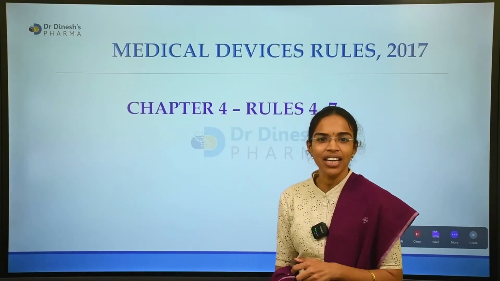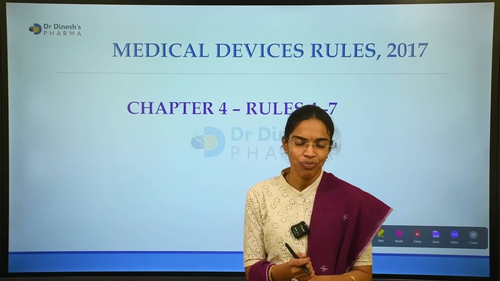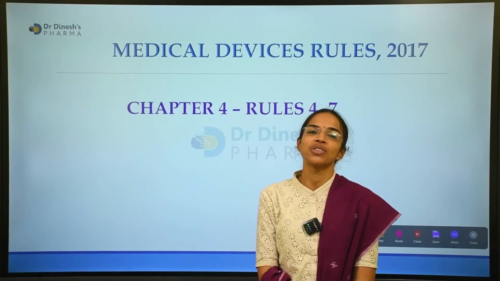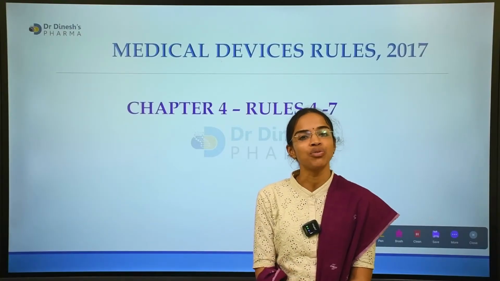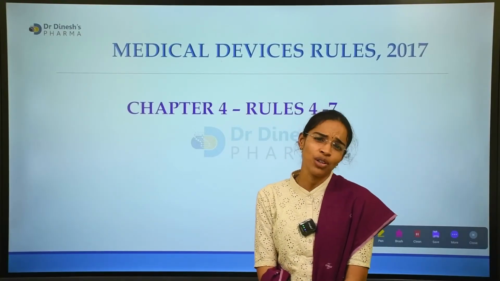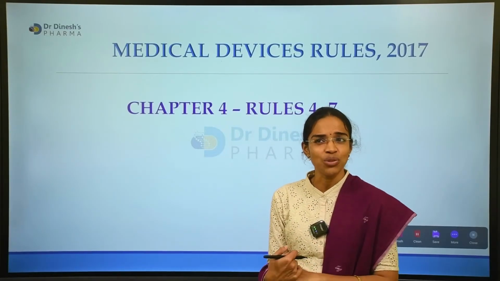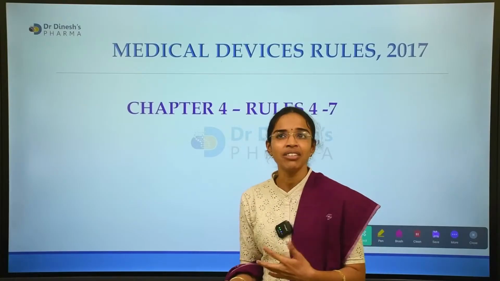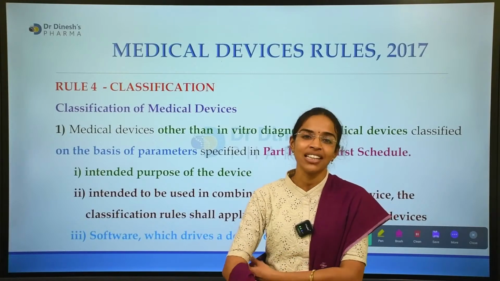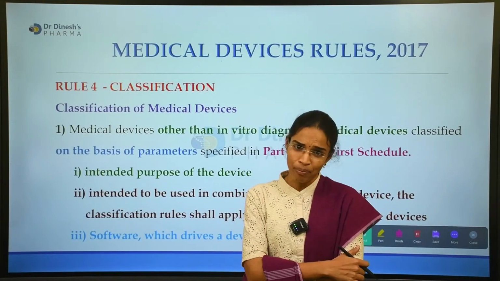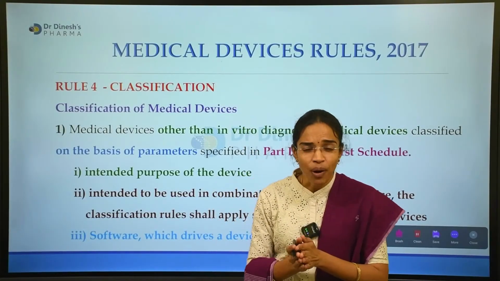Getting into the day 5 insights, today we have chapter 2, that covers rules 4 to 7. Chapter 1 was about rules 1 to 3 and chapter 2 is about rules 4 to 7. So what do these rules 4 to 7 cover? Very, very important. This chapter 2 is very simple, but it is very important, very crucial.